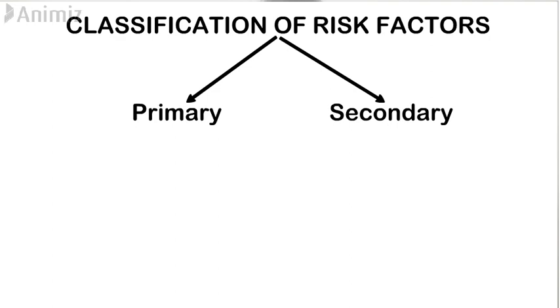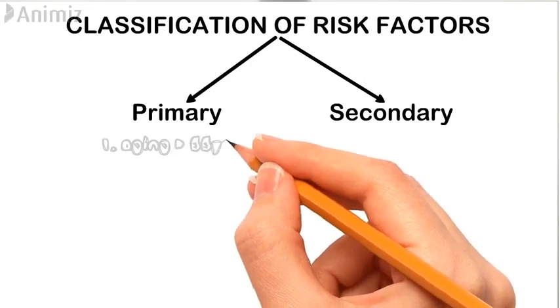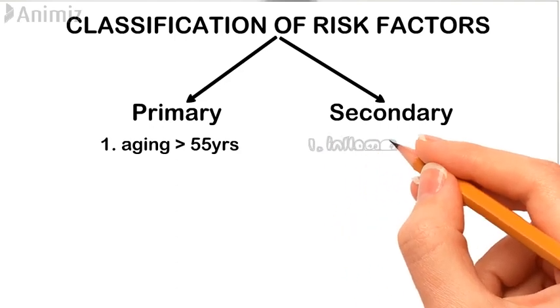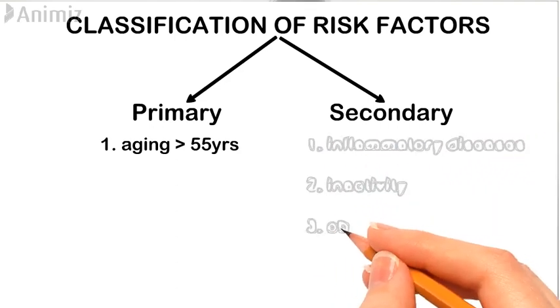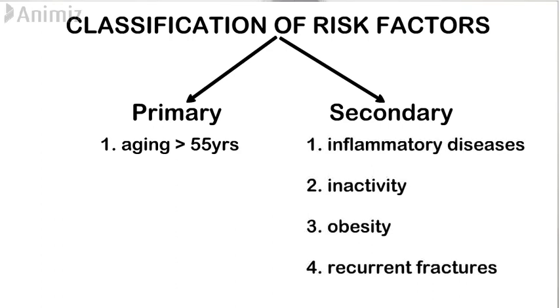The primary cause can be aging: if a person is more than 55 years old, automatically there is generalized wear and tear of cartilage. The secondary causes can be any other inflammatory diseases, in most cases inactivity, obesity, or recurrent fractures, which can lead to osteoarthritis.